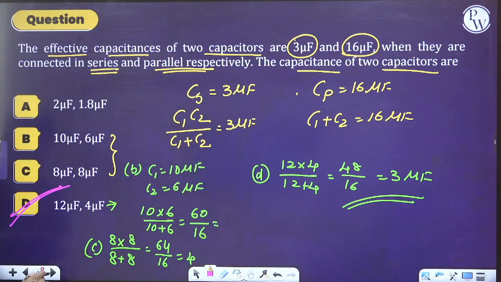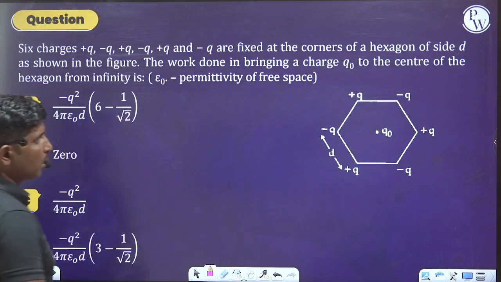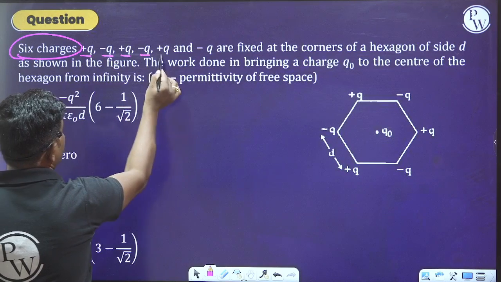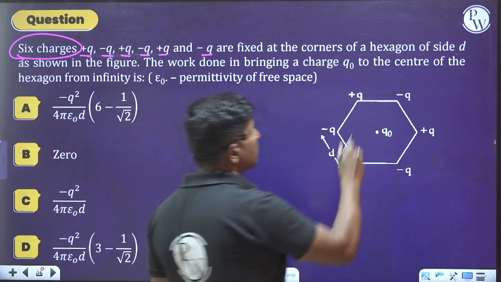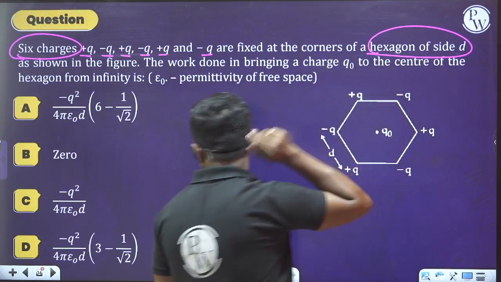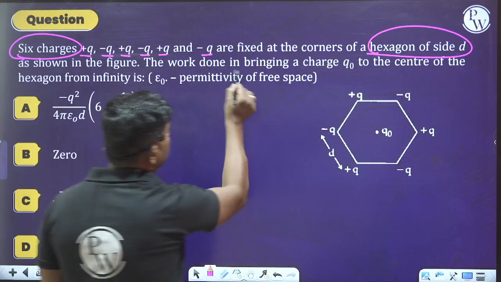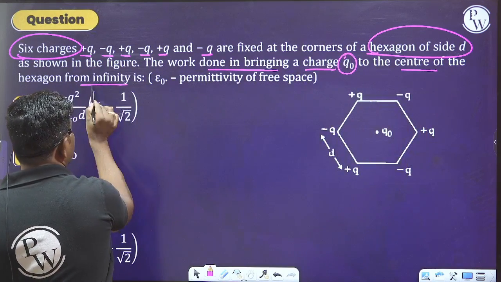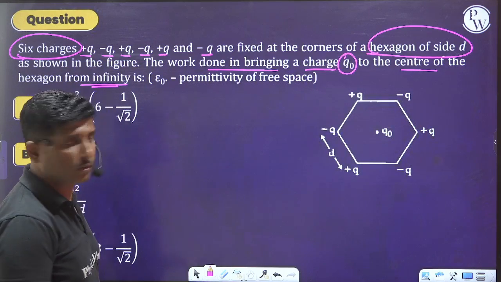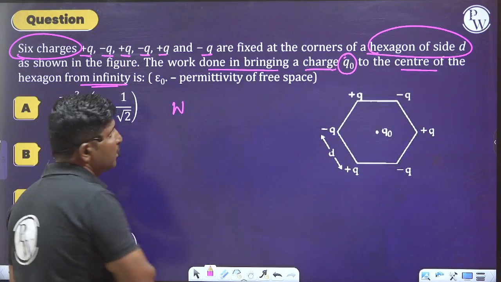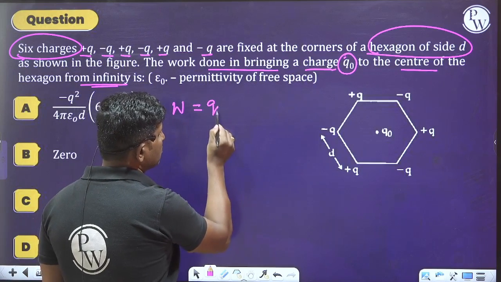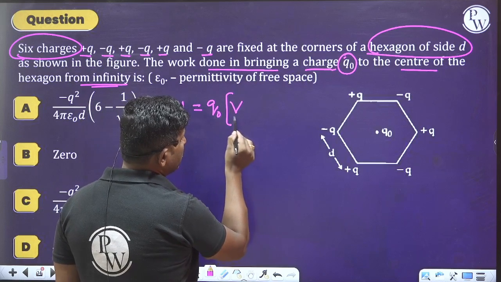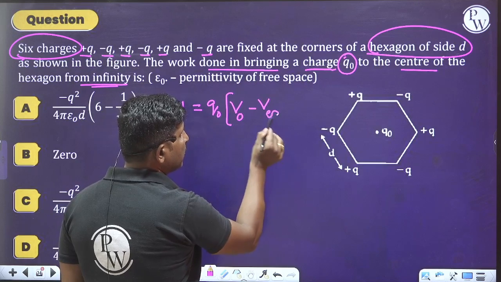So similarly, move on to the next question. What are they saying to us? Please read this. Six charges plus Q, minus Q, plus Q, minus Q, plus Q and minus Q are fixed at the corners of a hexagon of side D, as shown in the figure. The work done in bringing a charge Q naught to the center of the hexagon from infinity is. So what is the work done from infinity here? Work done is always equal to the charge moved into final potential V at the center O minus V at the initial infinity.